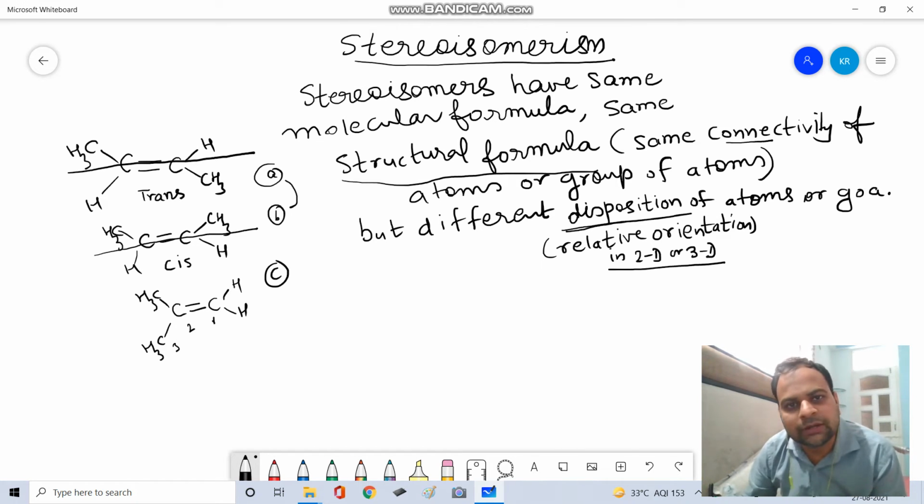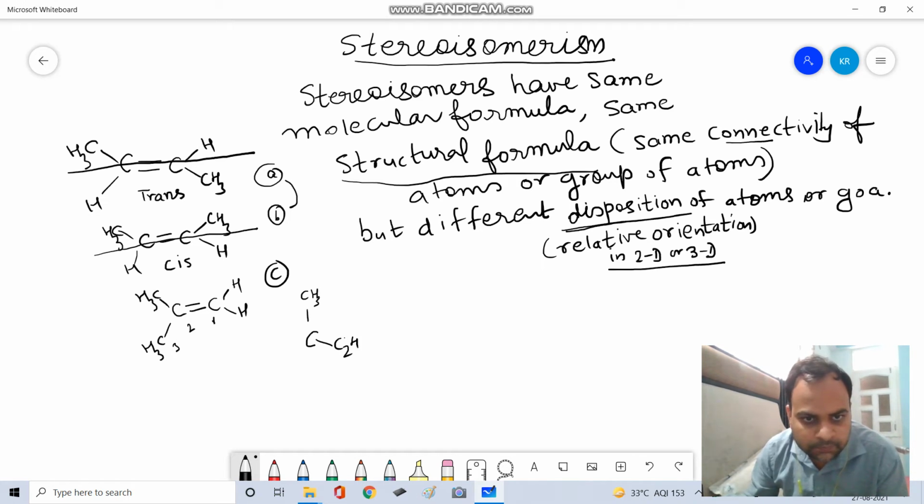Let's talk about one more example of stereoisomers. This was the first example, A and B stereoisomers. I am drawing one particular stereoisomer, and let's see the other.